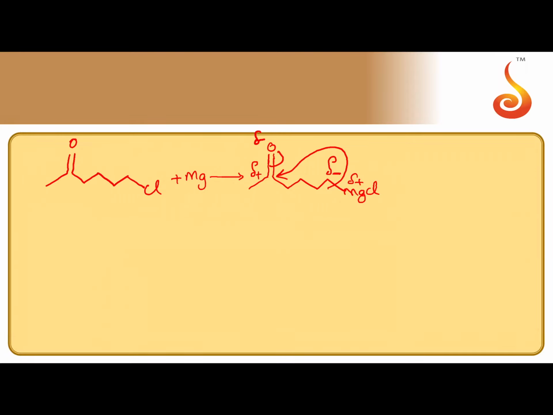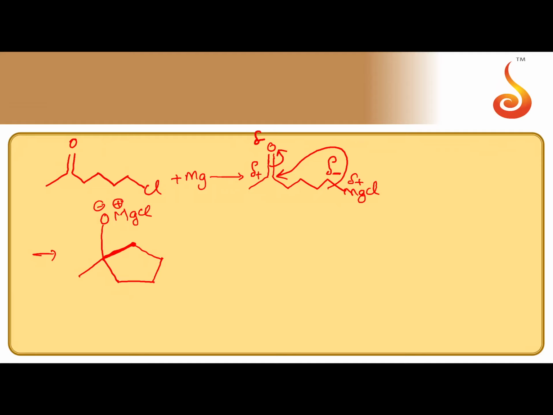Carbonyl carbon pushes the pi electron pair onto oxygen. Then we can get a salt-like addition product. O minus is produced. Of course, O minus may attract cation which is MgCl plus. So this carbon is carbanion, 1, 2, 3, 4. So this is going to make new bond with the carbonyl carbon. This is the new bond formed. I hope it is clear.